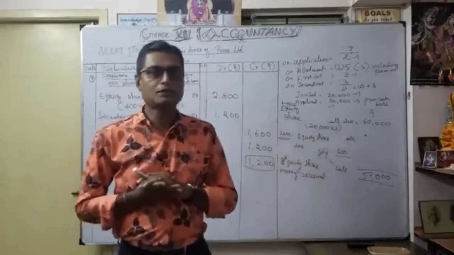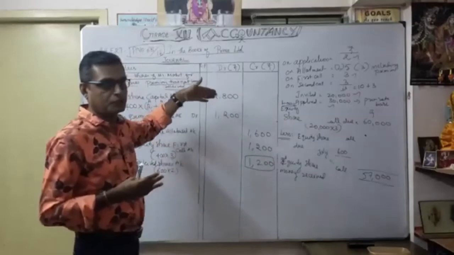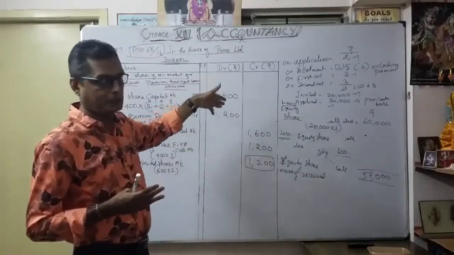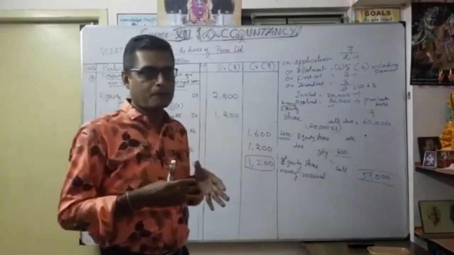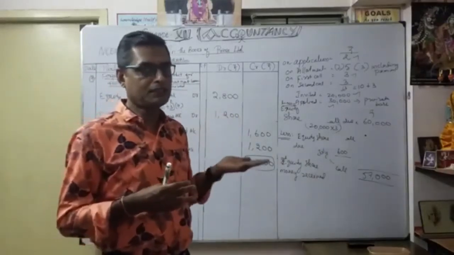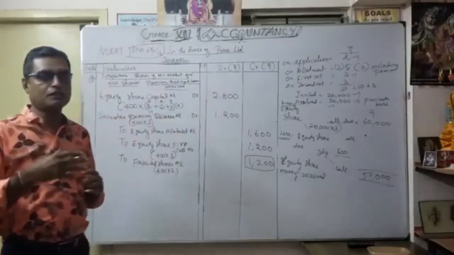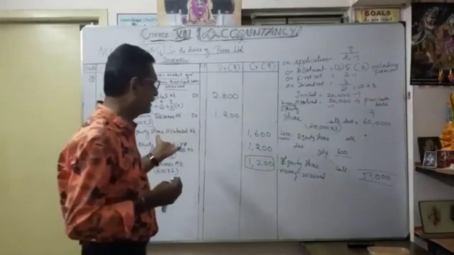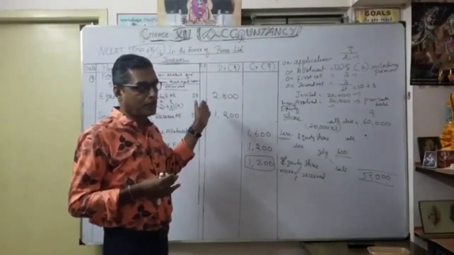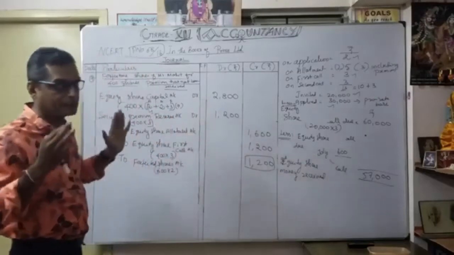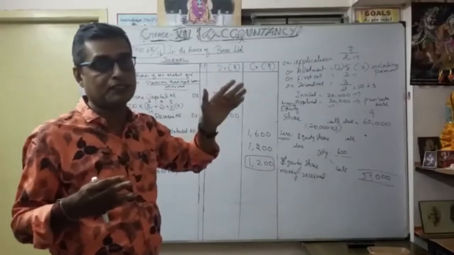Now, understood? Here we are going to forfeit after the first call, Mr. Mohit. That's why you should know very well when we are going to forfeit. In the previous exercise we discussed that after the first call and second call were called, only then you forfeit. But here, before the second call, you forfeited Mr. Mohit after the first call. Understood? That's why you should be very careful how to pass the journal entry, especially for a perpetual entry, in which situation.